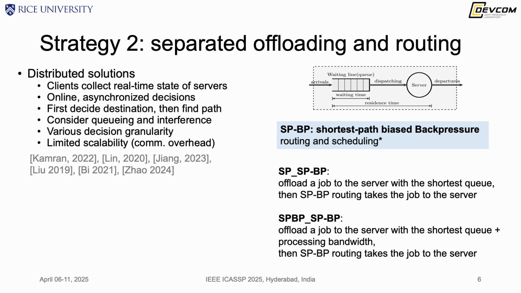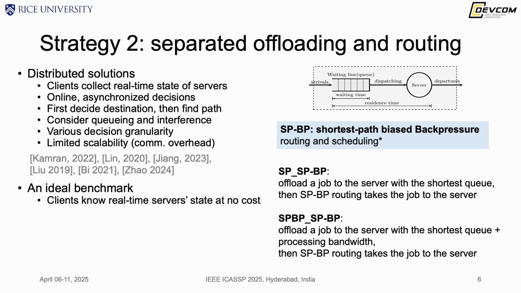To evaluate how good this type of strategy is, we're going to define an ideal benchmark for this separate offloading and routing. We assume that each client knows the real-time server states instantaneously at no cost. Then we employ the state-of-the-art routing scheme for wireless multi-hop networks.